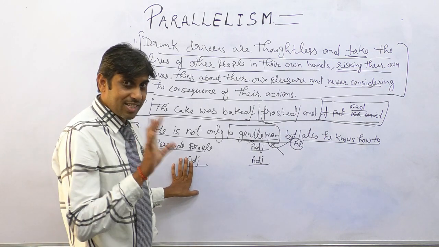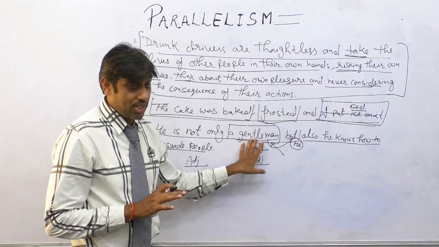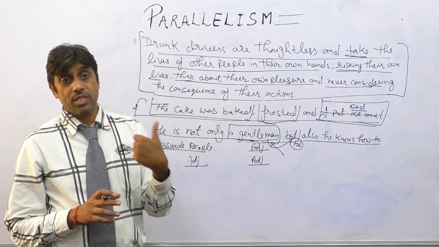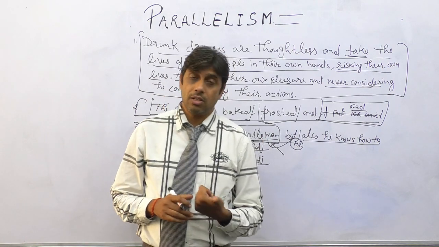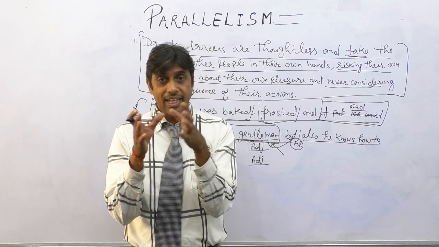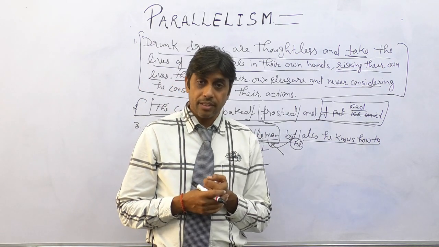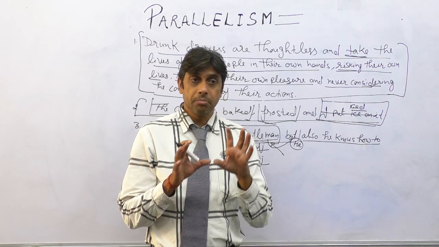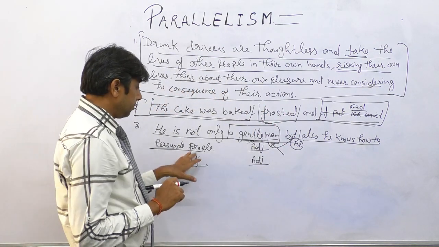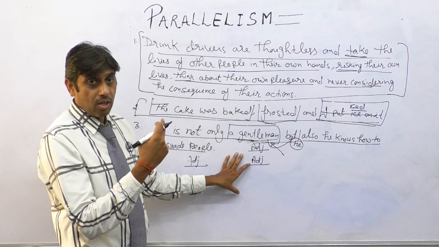I hope this is clear now, that when I write noun, it is noun to noun. When I write adjective, it is adjective to adjective. So, gentleman and persuasive is a noun. Now, persuasive person, persuasive. So, when we talk about the qualities of a person, right? So, when I say he is intelligent, so intelligent is an adjective, correct? Intelligent and efficient. Efficient is an adjective. Next is noun parallelism, adjective parallelism. Okay.